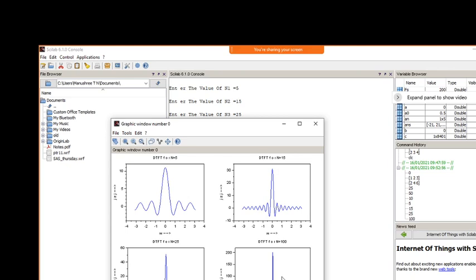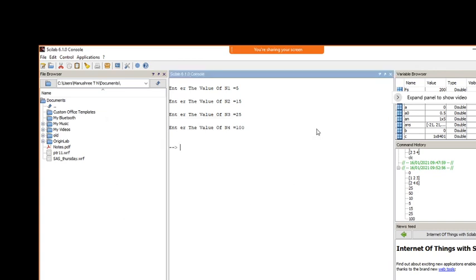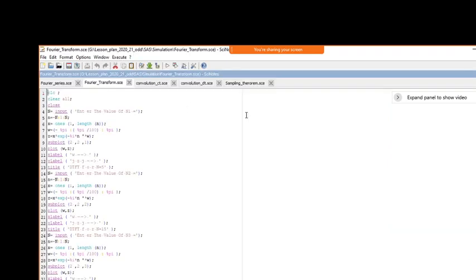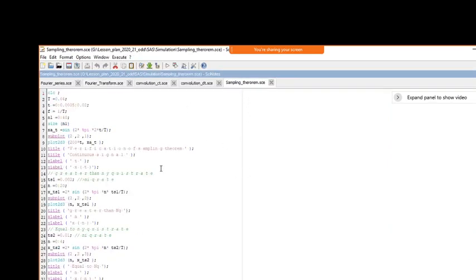Okay, so this is about the discrete time Fourier transform. And the final thing is the sampling theorem, which we have discussed here. Now if I want to get back the original signal x of t, we need to have the sampling frequency 2 times the highest frequency.